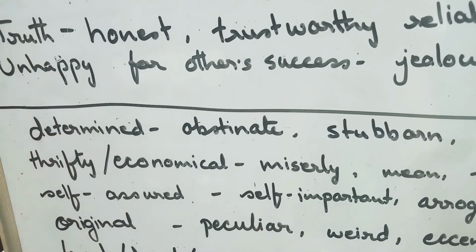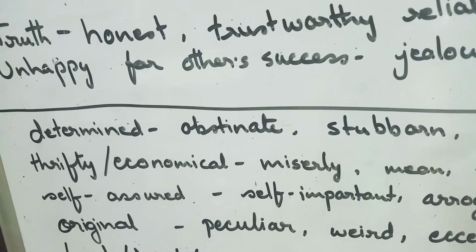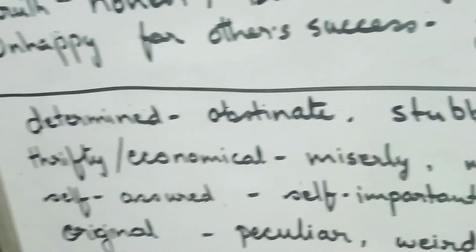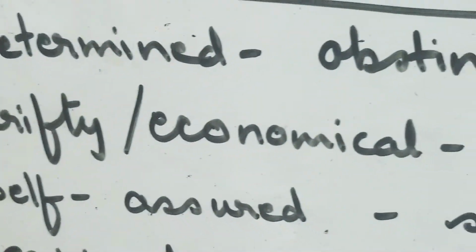Obstinate: he has become so stubborn for his goal that he will not listen to anything. He will not rely on anyone for that. So in this way it can be used in a negative sense also.